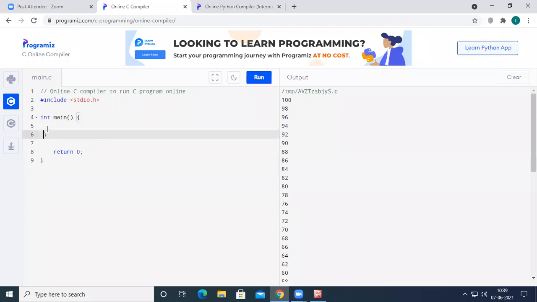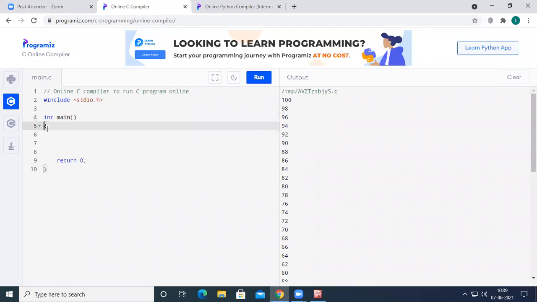So see here, I have a variable of int I with the value of I equal to maybe 1. Okay, while, see here, the condition I'm going to write is while I greater than 10, right? While I greater than 10. Each and every time I want to print the value of I, printf "%d \n", I, and each and every time I want to increment the value of I.